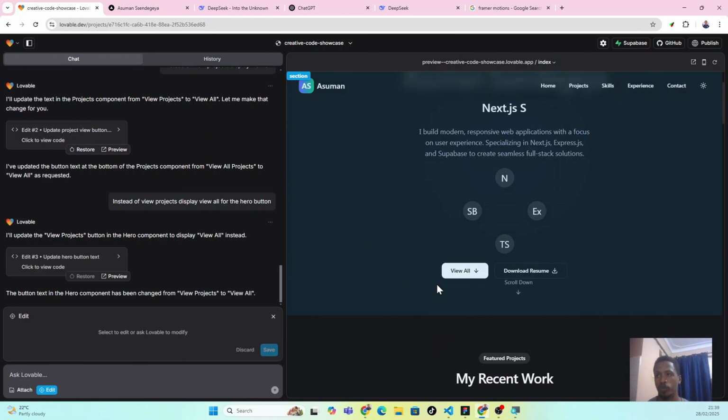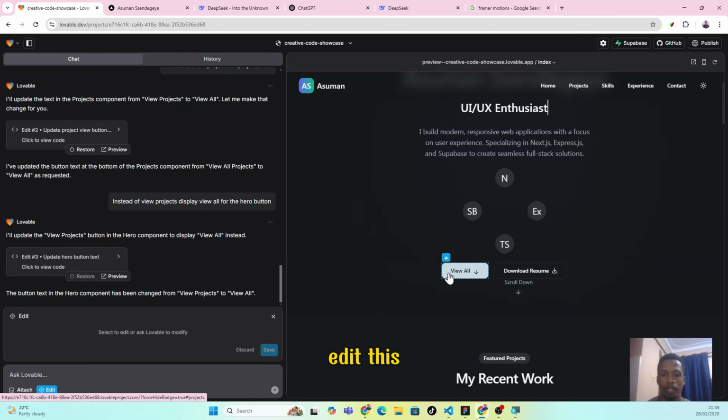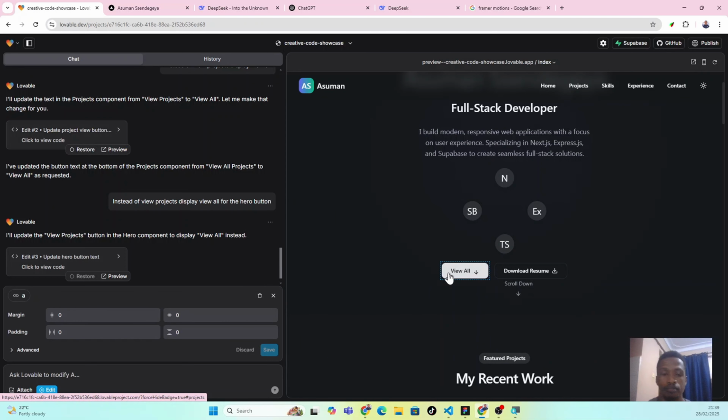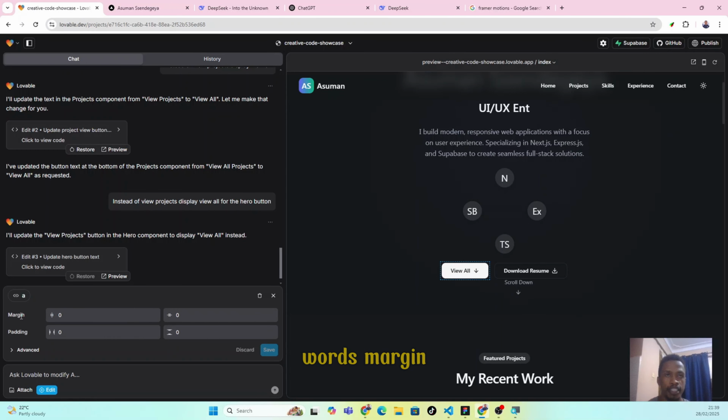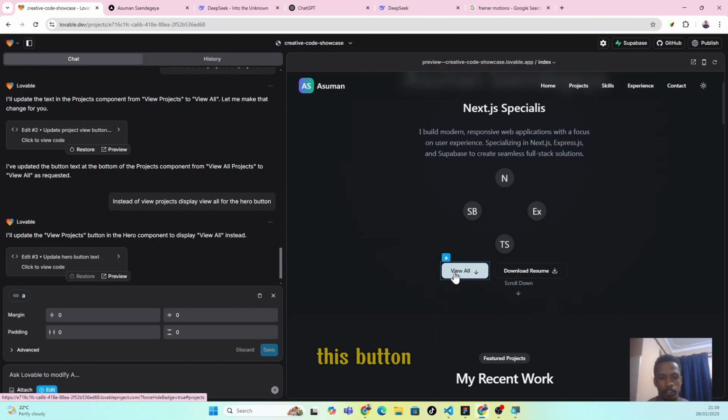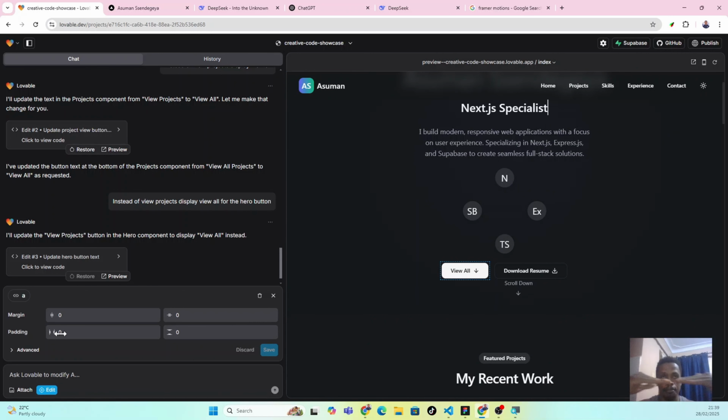Now, when you want to edit, for example, if I want to edit this button here, I'll just have to click on it. Now, when I click on it, this section is going to change and bring up these words, margin and padding. Margin means the space which is outside this button. Developers will know. Then the padding is the space inside the button. This first one is the padding on the x-axis. Then the one on the right is the padding on the y-axis.